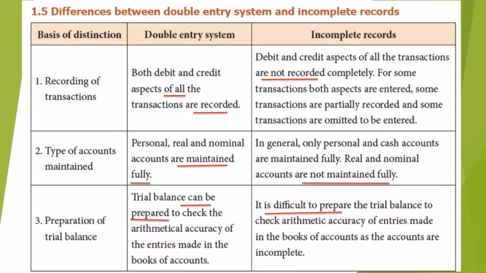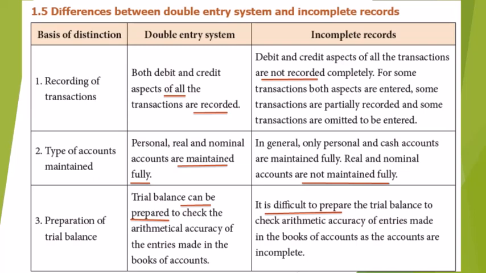Let's see the difference between double entry system and incomplete records. Basis of distinction. First is recording of transactions. In double entry system, both debit and credit aspects of all the transactions are recorded. As we saw, in incomplete records it is not recorded completely.